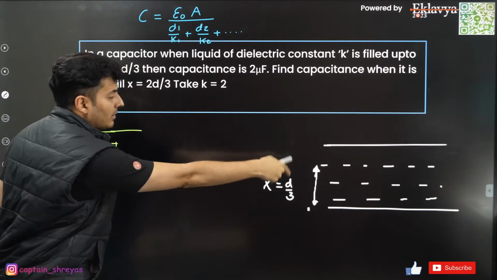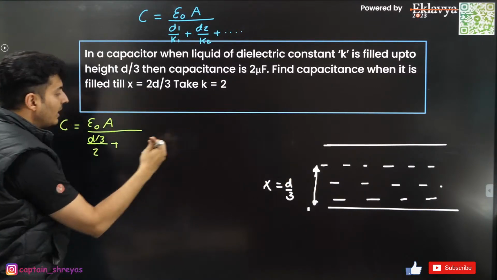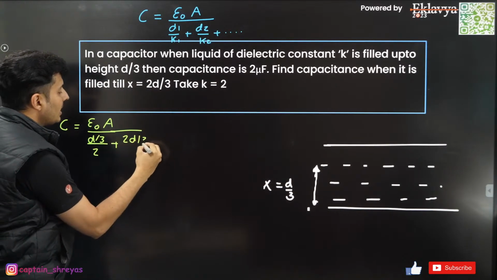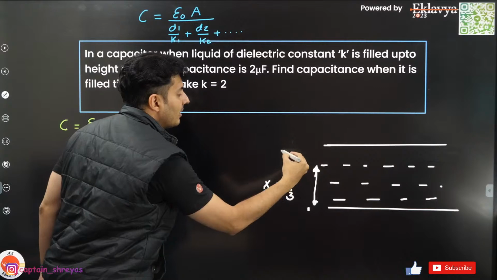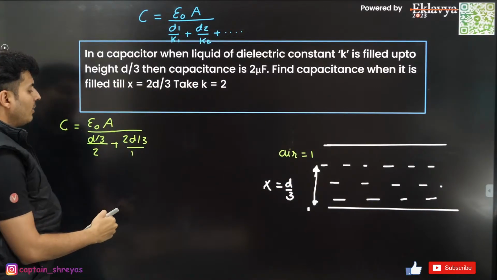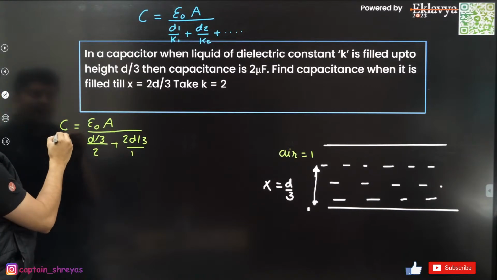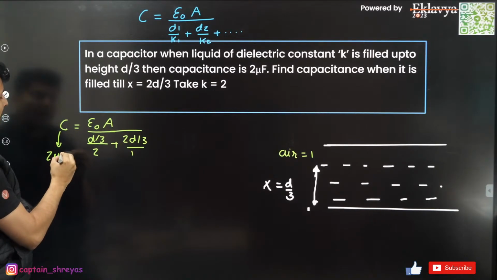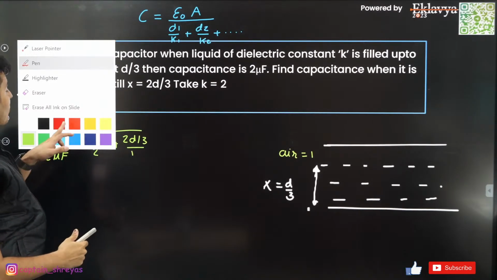The remaining width, if D/3 is gone, will be 2D/3, and what is filled over here? Air. What is the dielectric constant of air? It is 1, so just divided by 1. This is the first case, and this capacitance is basically 2 microfarad.